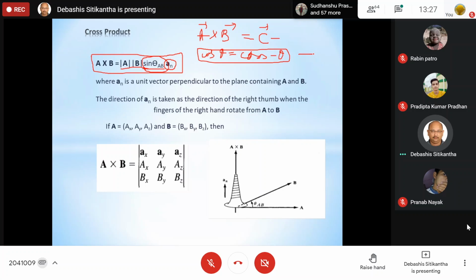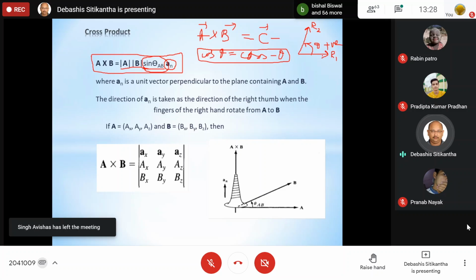Suppose this is a ray, let us say R1, and this is another ray, R2. Now if I am moving from R1 towards R2, then the angle is in the anti-clockwise direction. And remember, in engineering, theta when taken in anti-clockwise direction is considered positive.